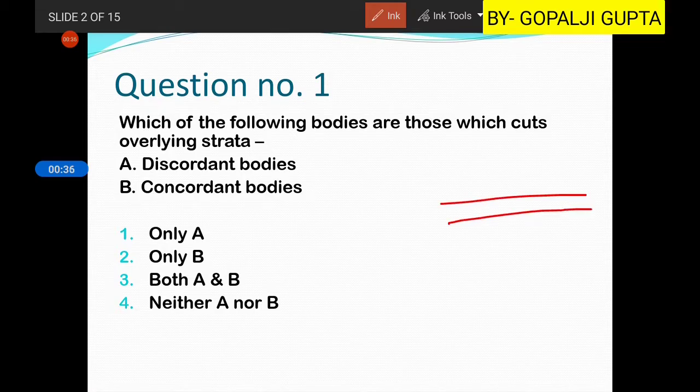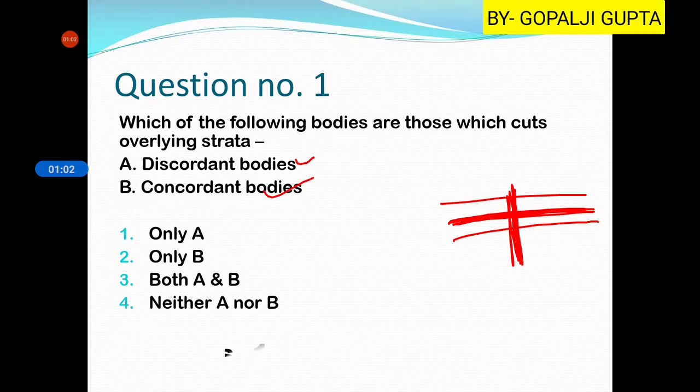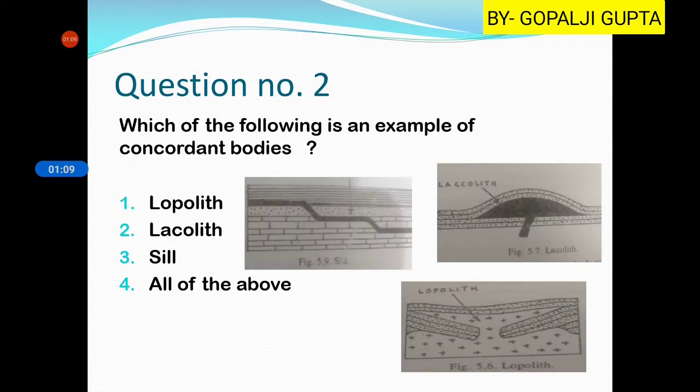Let us assume that this is the strata. One type of igneous bodies lies parallel to these strata, or they do not cut the strata. Another type of bodies cut these strata, and those which cut the strata are known as the discordant bodies, and those which are parallel or do not cut the strata are known as the concordant bodies. So here it is asking which cuts overlying strata, so it is the discordant body.